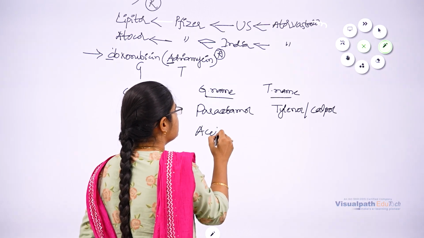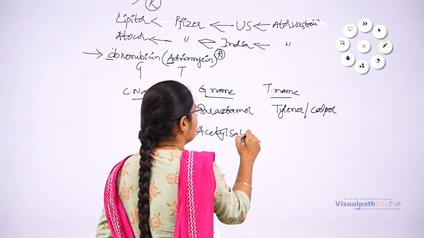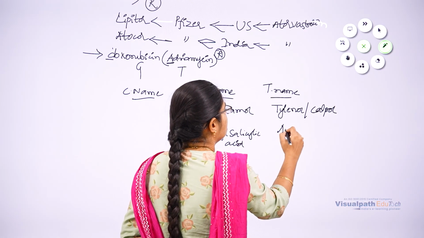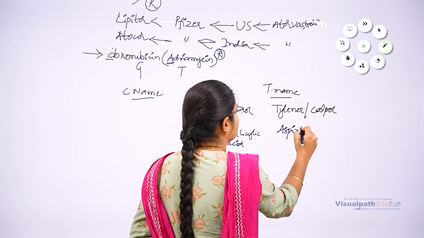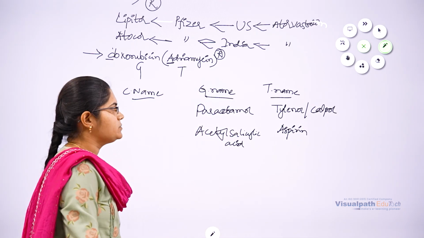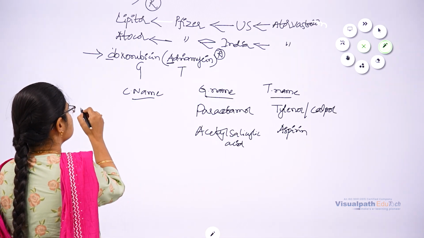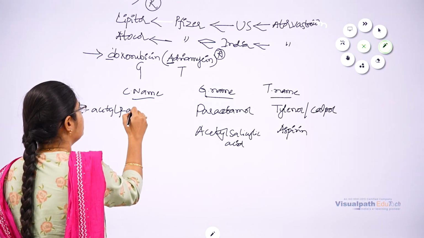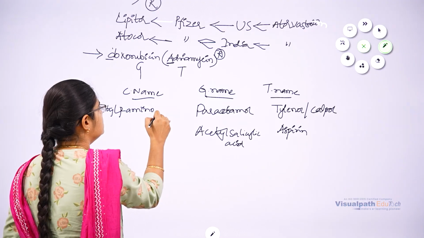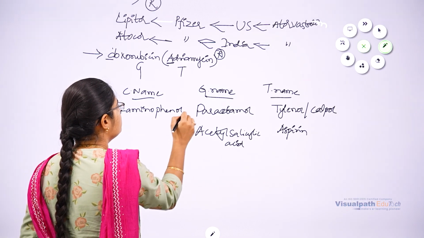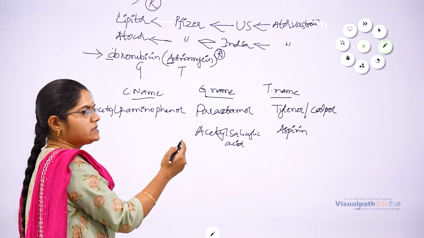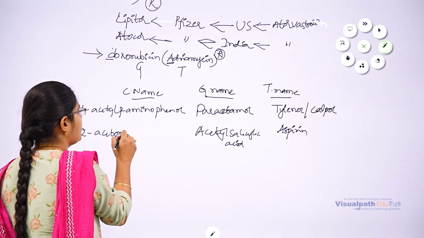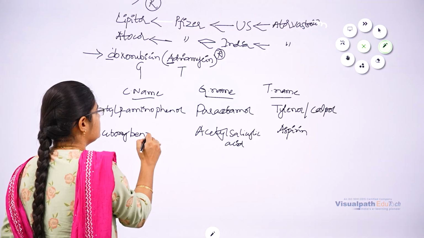Generally the other drug is named acetyl salicylic acid, and its trade name is aspirin. The chemical name of paracetamol is N-acetyl paraminophenol, and for the other drug it is 2-acetoxy benzoic acid.